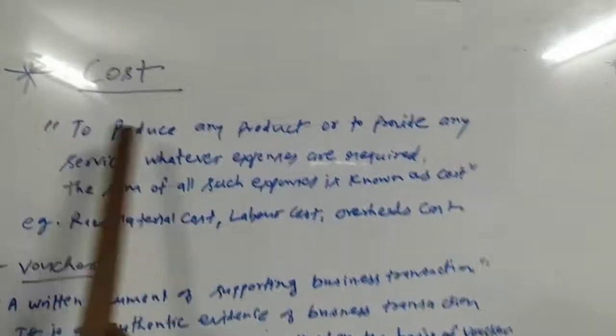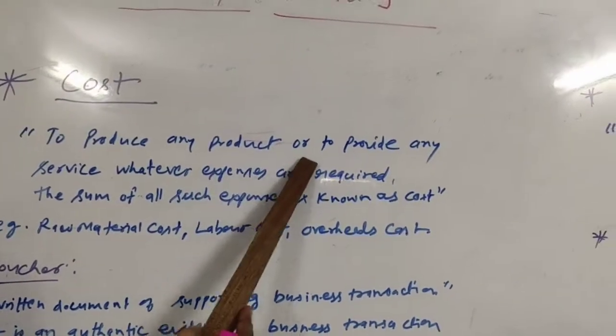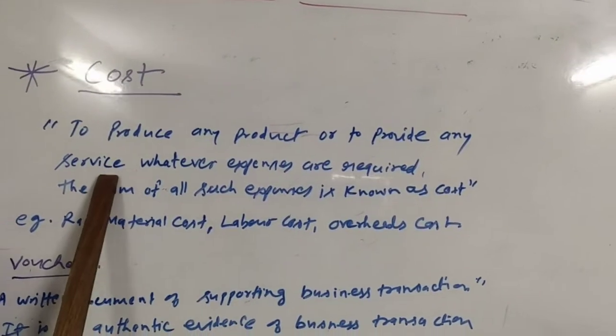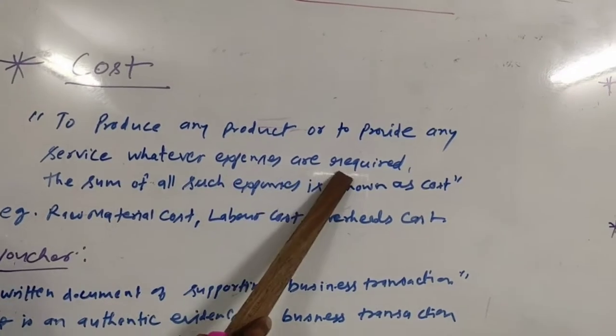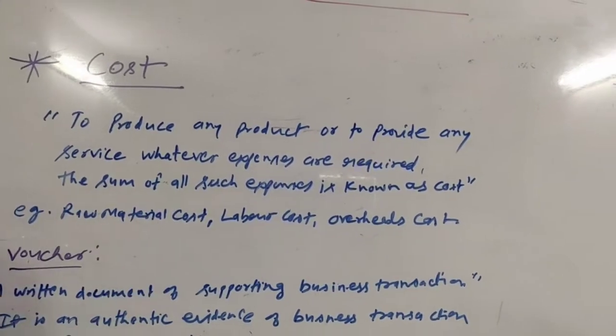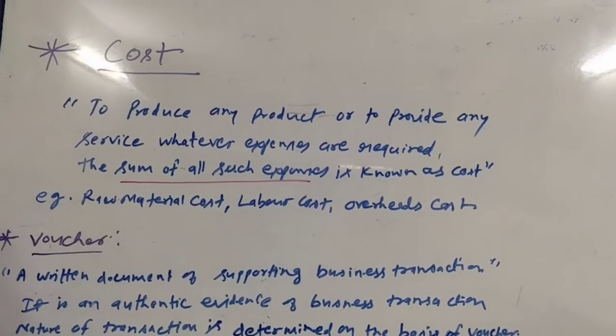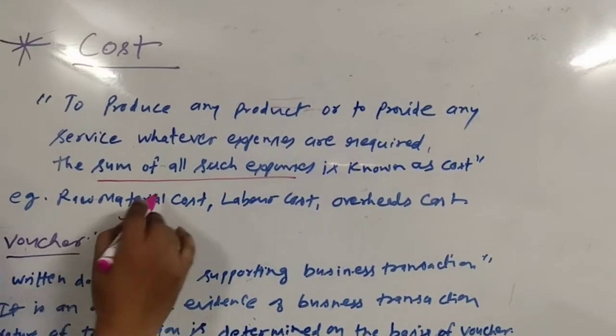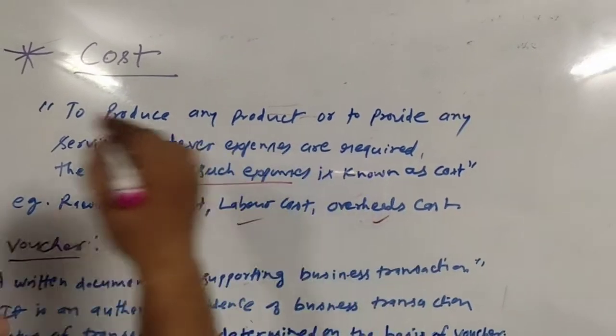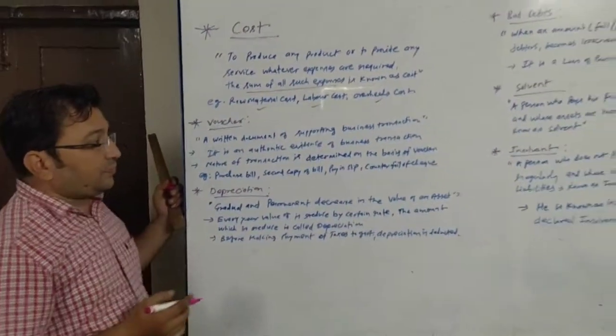The sum of all such expenses is known as cost: raw material, labor cost, overhead cost, etc.